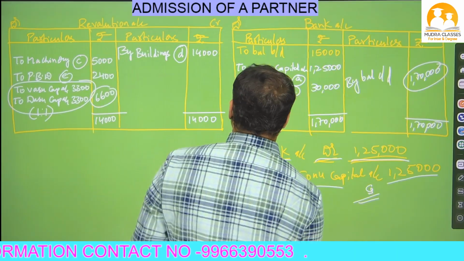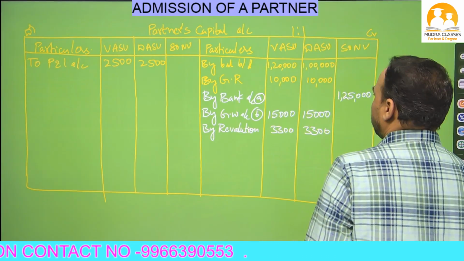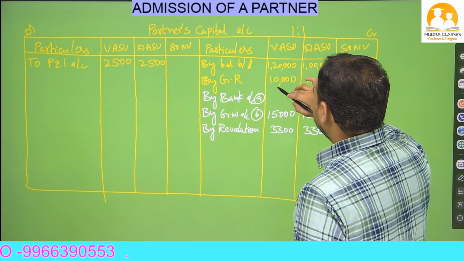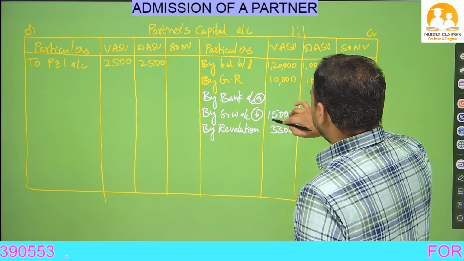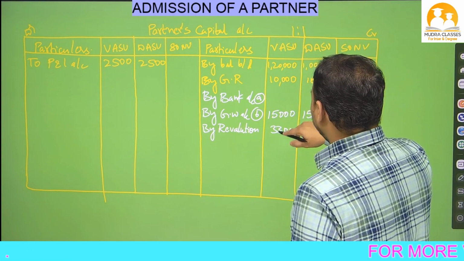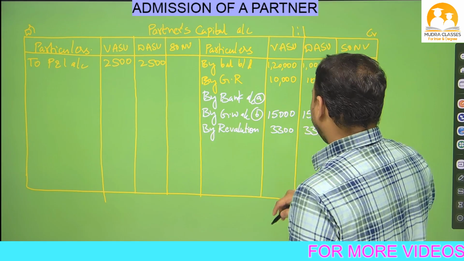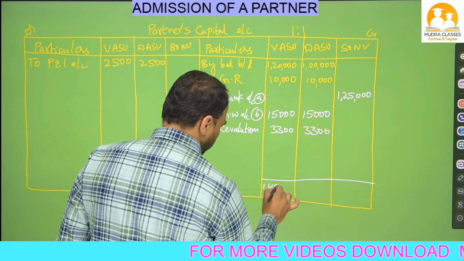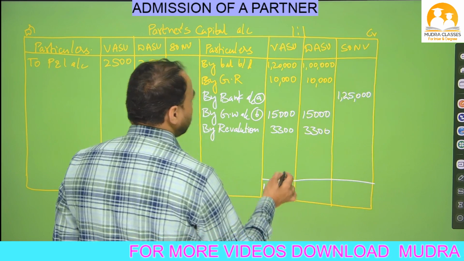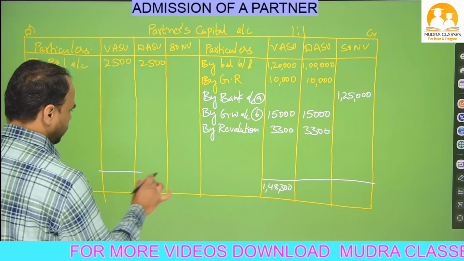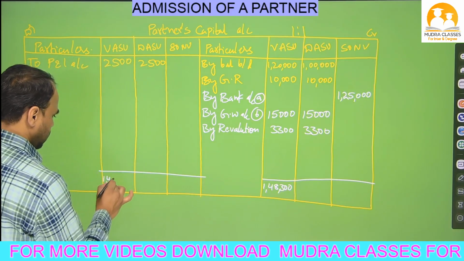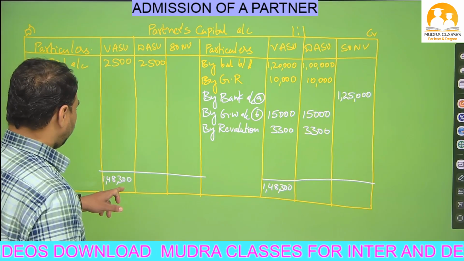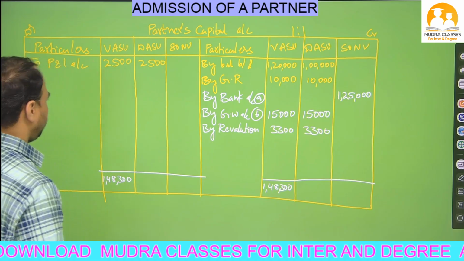Okay. Now next, which account do we have to close? Now we have to close the partners' capital accounts, beta. First see the Vasu total: 1,20,000 plus 10,000, 1,30,000, plus 15,000, 1,45,000, plus 3,300, 1,48,300. We got 1,48,300, Nana. Write the same Vasu total here.